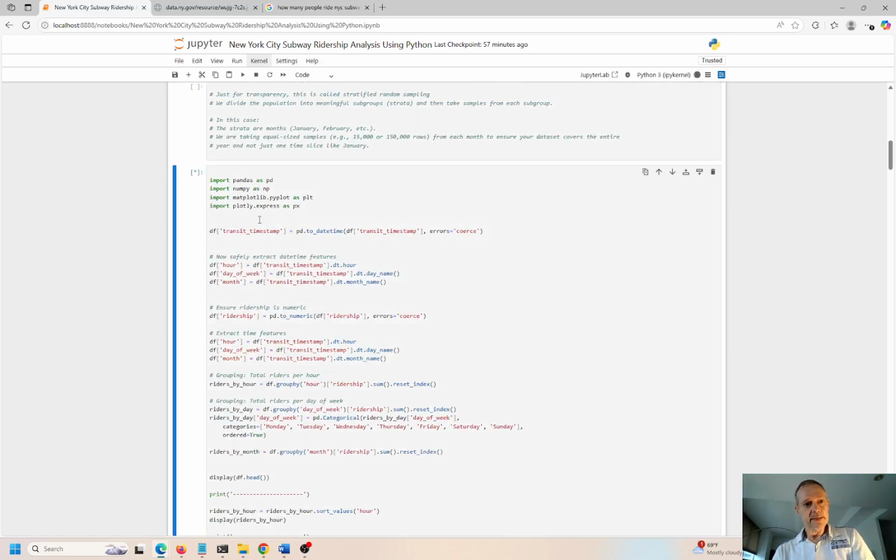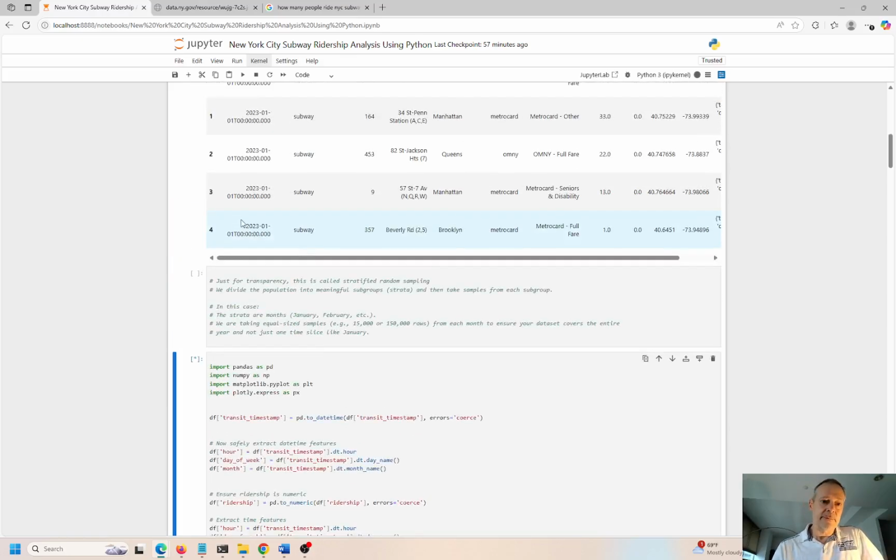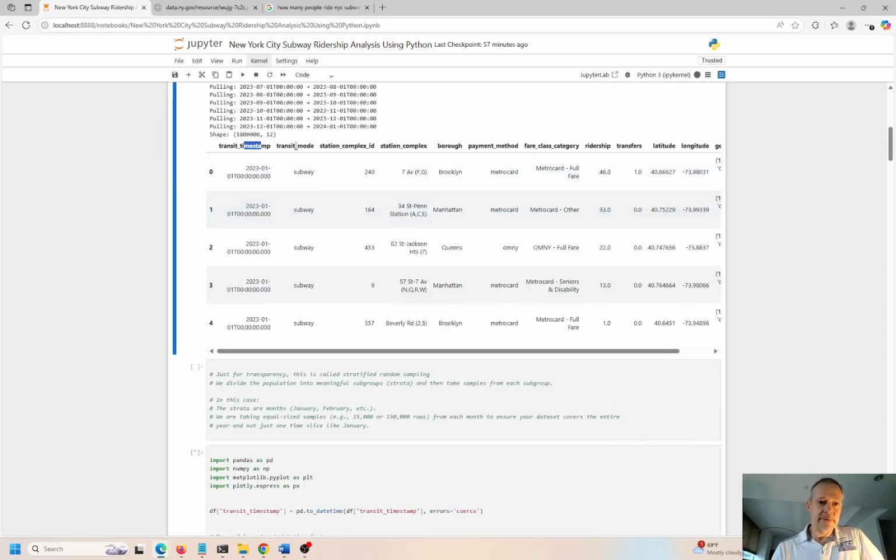Okay. So the data comes in. That's fine. This is my data frame here. So I'm looking at transit timestamp, transit mode, subway. I think they're all going to be subway. I don't even know why they have a category. This is station ID, station complex. So that's the name. And then the borough, payment method, MetroCard or Omni, and then fare class, full. I think they have different classes like student.